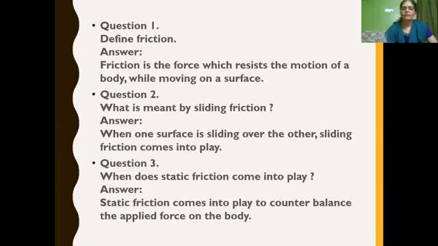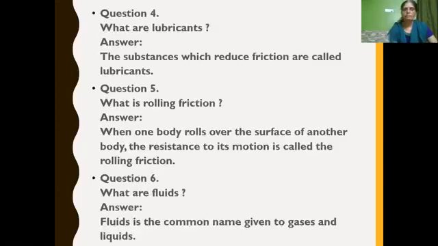When does static friction come into play? Static friction comes into play when the object is at rest, when it is not moving. Got it? Or the static friction comes into play to counter the balance of the applied force on the body.